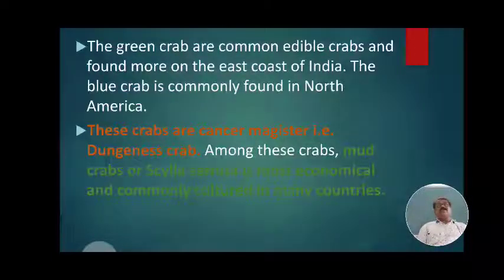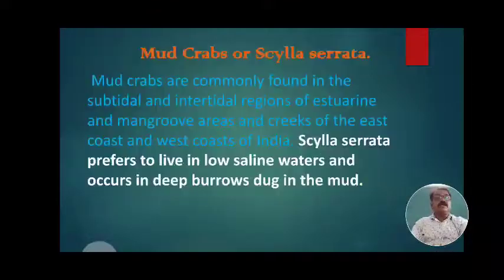We have observed that on tobacco and such materials, a statutory warning is given: chewing of tobacco is injurious to health and can ultimately lead to cancer. The symbol of this warning is a crab, Cancer magister, which cuts down the body organs until the animal dies. Hence it is called Cancer magister, and it is a most economically important, useful animal.